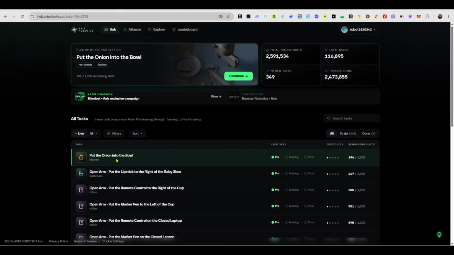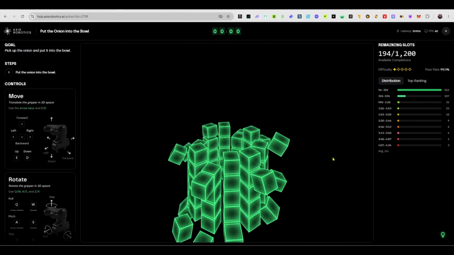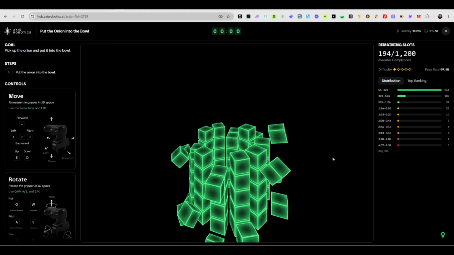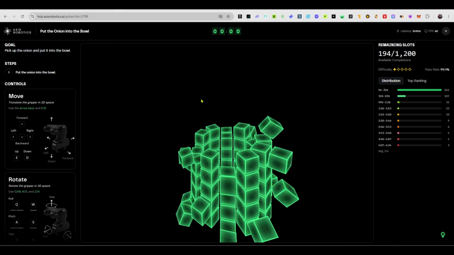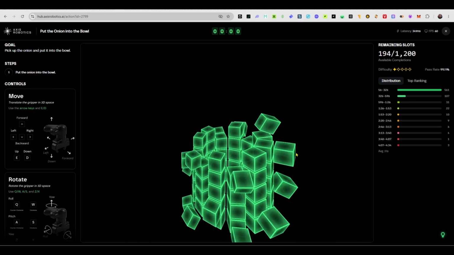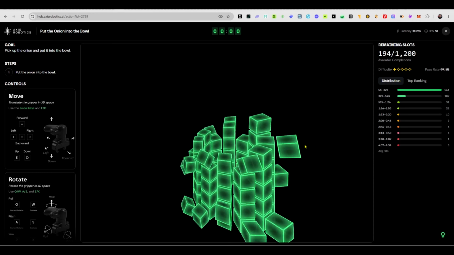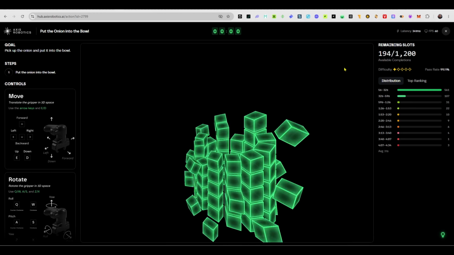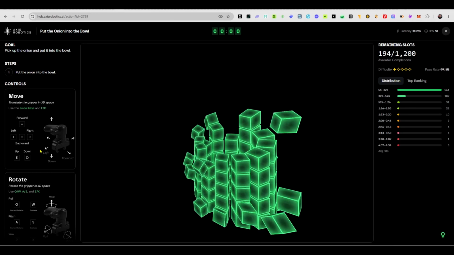And when we click on this task, it will load up like this. But for you, the first time you connect and come into this arena, it is going to give you a walkthrough tutorial. Like, click here, this is what this function does. Click here, this is what this function does, and all of that.